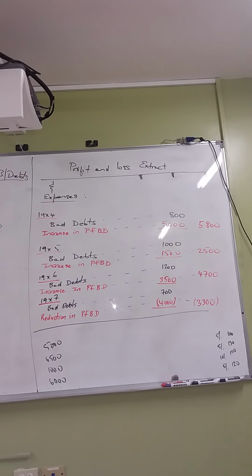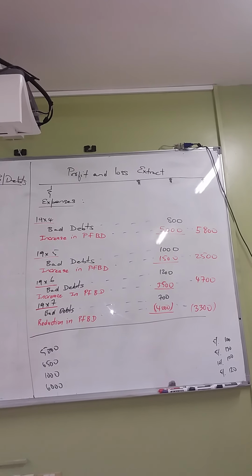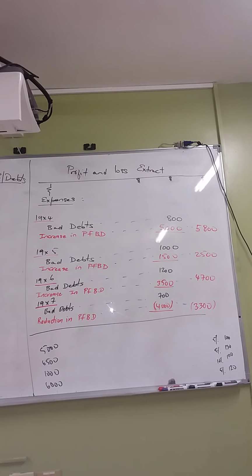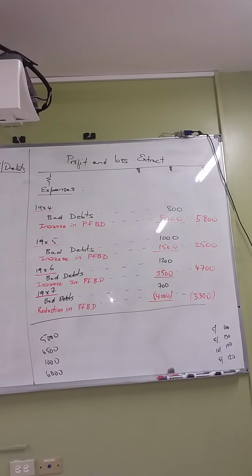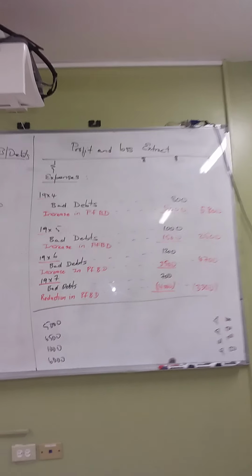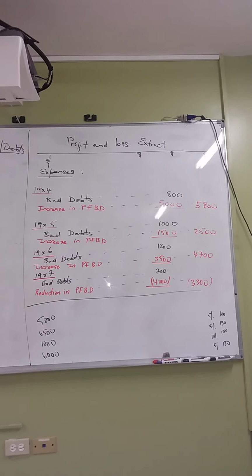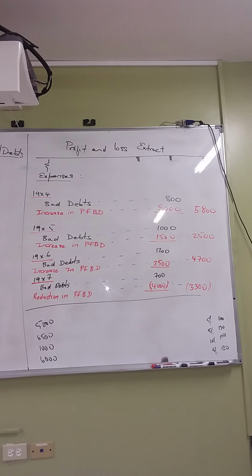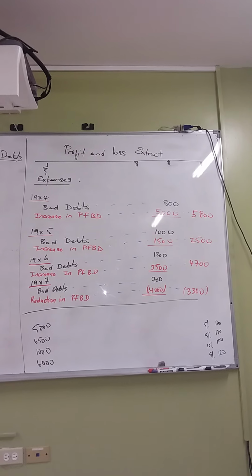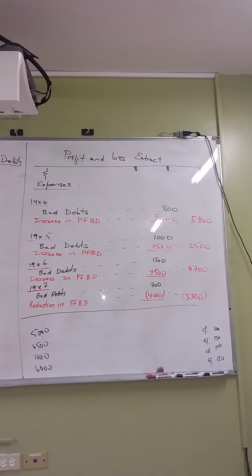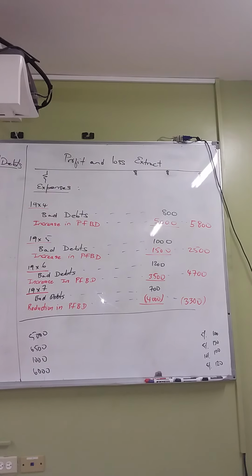So after you write the gross profit, you could have easily written right there, reduction in provision for bad debts, $4,000. So it could be treated like that also, okay? Now if you treat it like that in the year 1997, it would not be added to your bad debts to give you that net impact of 3,300. But nevertheless, it's going to provide the same impact.